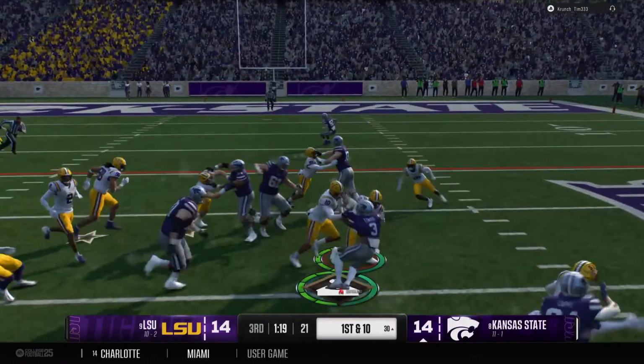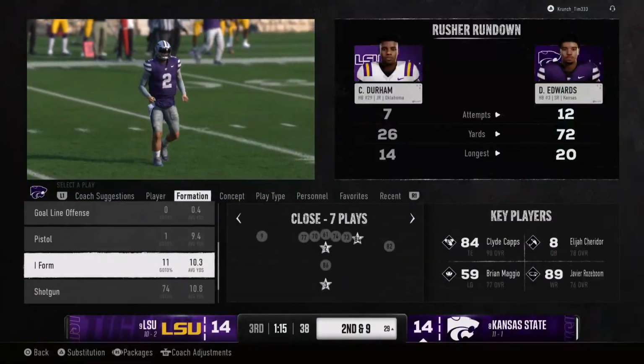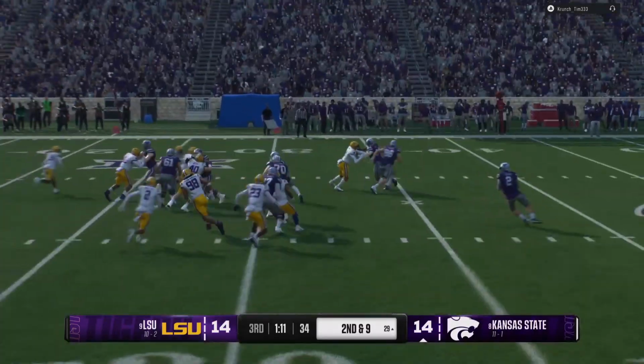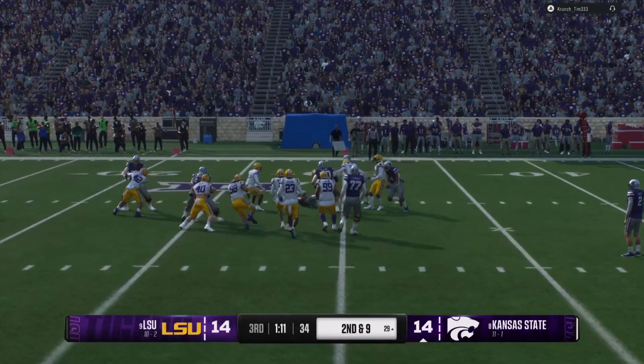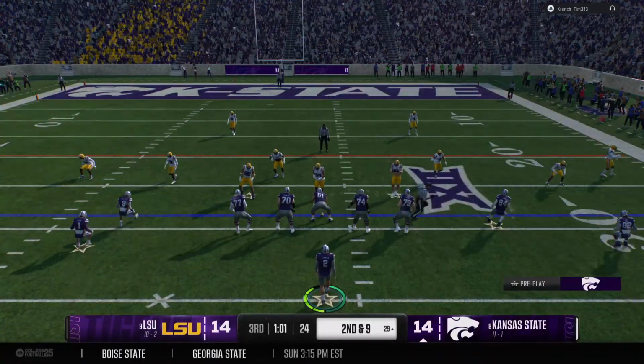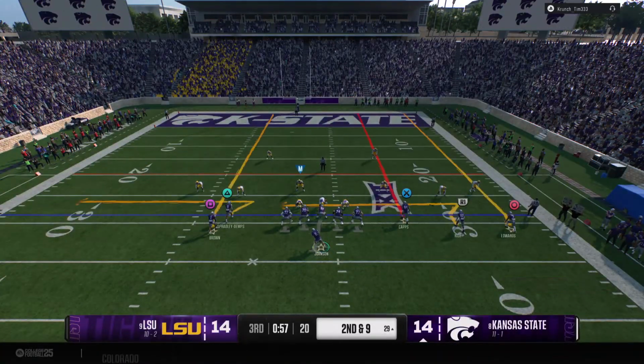He'll hand it off. And the sophomore is able to bring him down quickly. See, that's how you limit what an offense wants to do. This time, the defense just won the battle up front at the line of scrimmage, not giving up any big plays. Everybody's gap sound. It's really solid defense on that play. Second down play coming up.